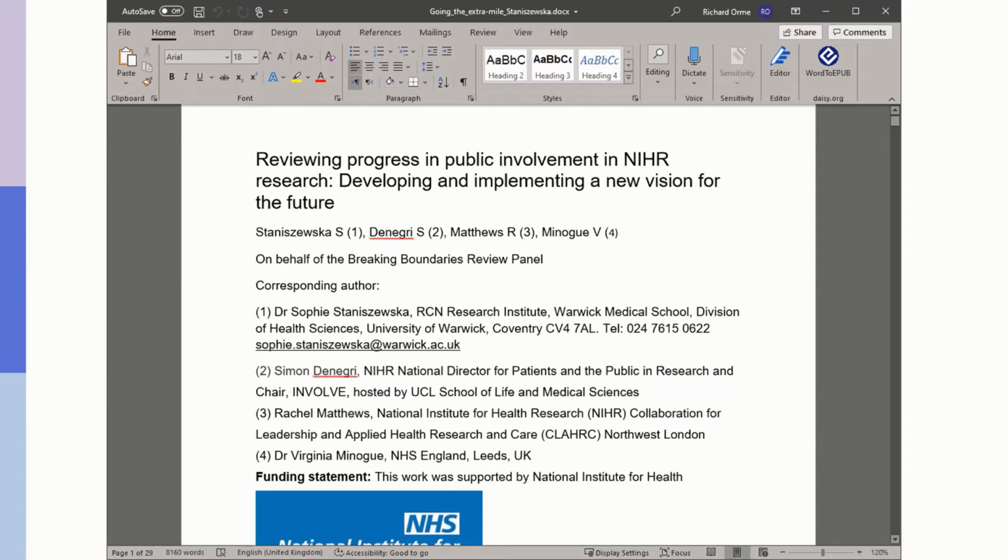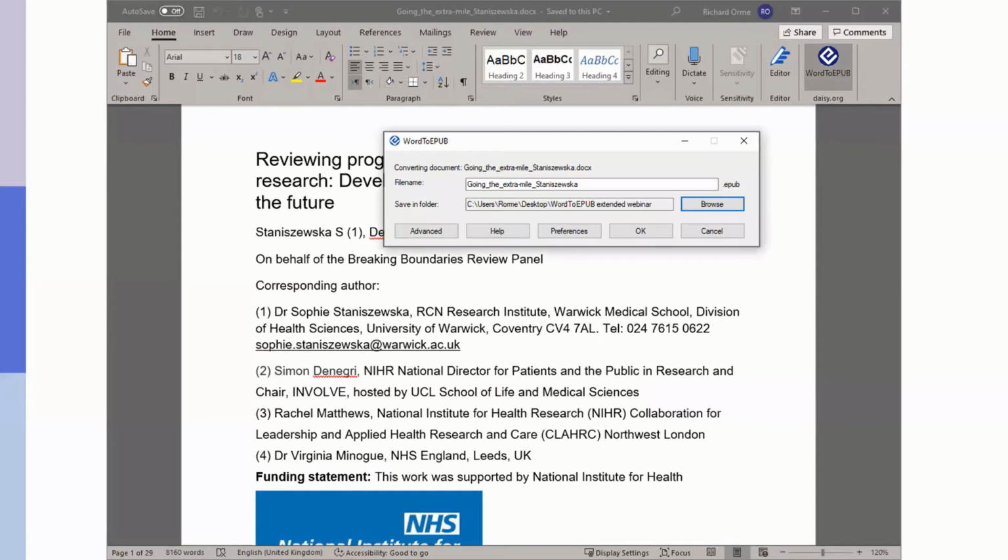And on the ribbon, I've got a little icon there that says Word2EPUB. So once I've saved my document, I can click on that and it starts a very simple little dialog. Here it is providing me a suggested file name and a location for where the EPUB will be saved. I can do some different things at this point, such as change the destination folder and change my preferences, get help and so on. But I'm just going to click on the OK button.